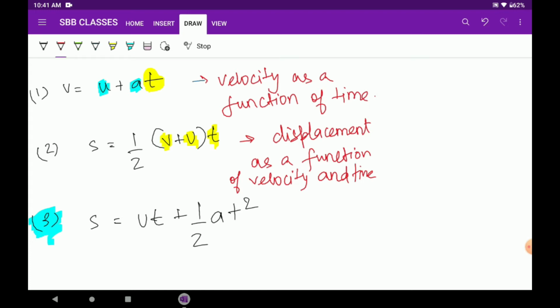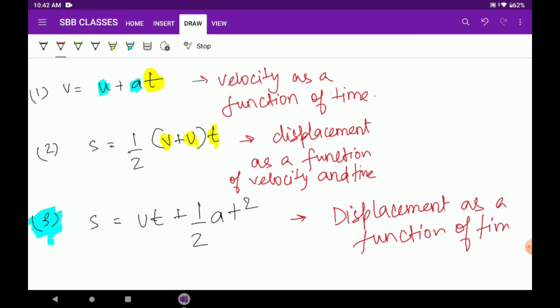Okay. So what can we write this? This is displacement. Again, displacement is found here. Displacement as a function of time. See, again, acceleration is constant here. There is no change, but only time changes. And initial velocity is also constant. No, not with green. Not with blue. We have to mark it with blue.